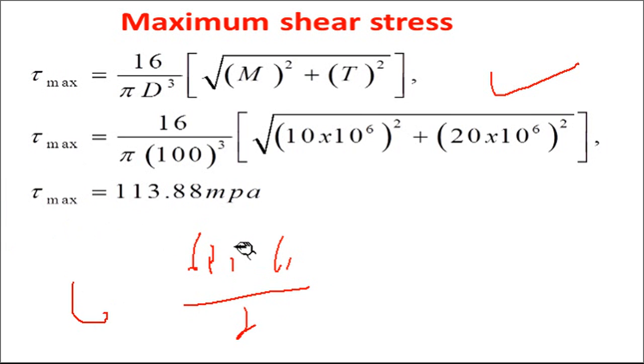So you might have observed these types of problems are very simple to solve. You only need to know the equation and the proper conversion of all the values from one unit to another unit. There are more chances of mistakes in conversion of values. Many times while assessing the papers, we observe that you make mistakes in the conversion of the value of moment or torque or in diameter, all these things. So you should practice all these types of problems. One problem will be there in your final examination. So do good practice of this particular content.